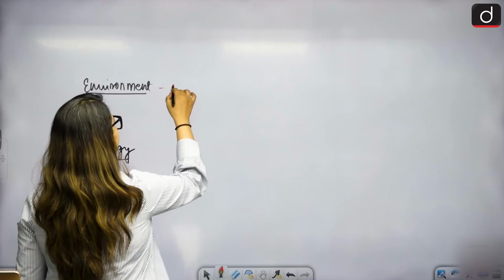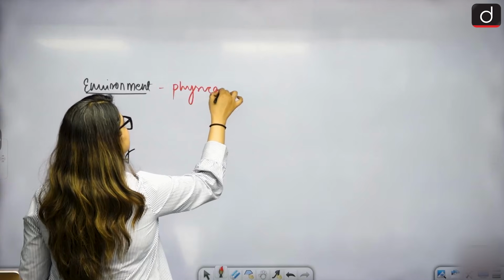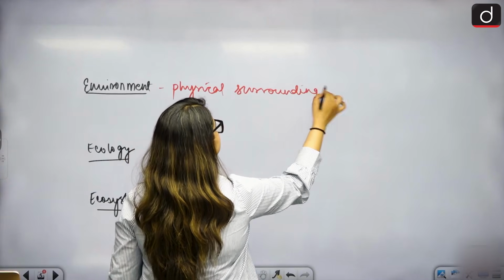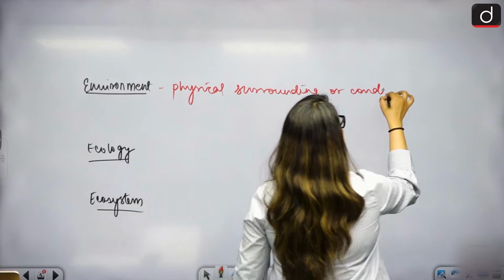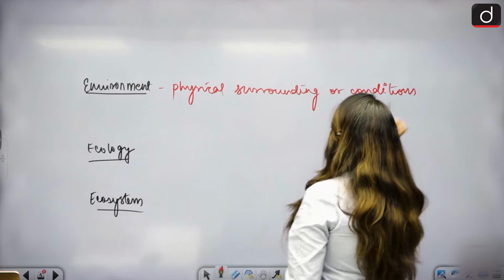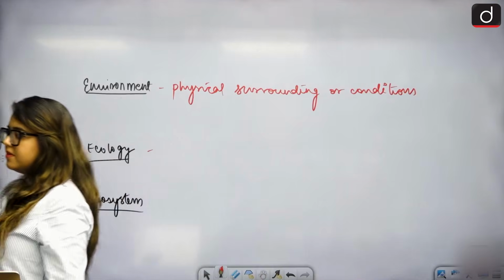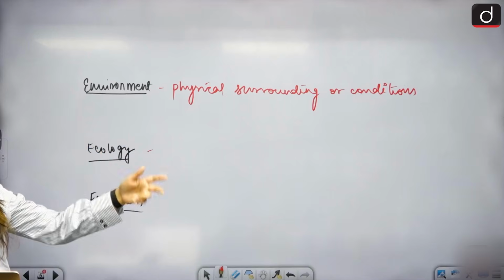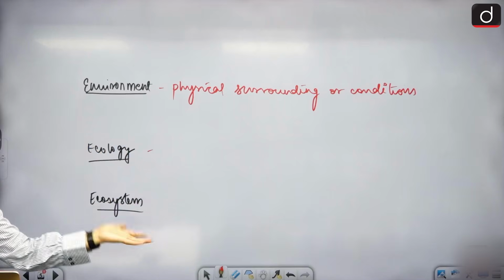Simply what we will call this? Physical surrounding or conditions. Would you care to give some examples of the physical surrounding or conditions? Person, animal, plant, anything.